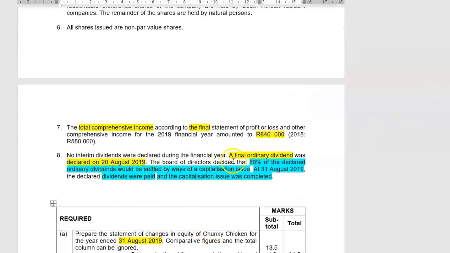It is only on the ordinary dividends that we're going to see. There it is. Ordinary dividends is going to be settled by ways of a capitalization issue.